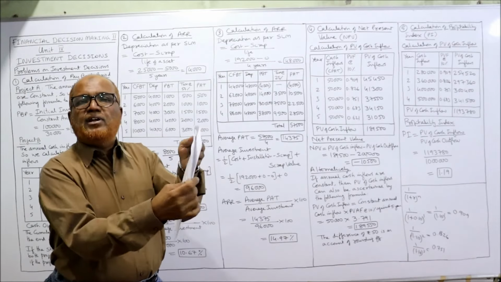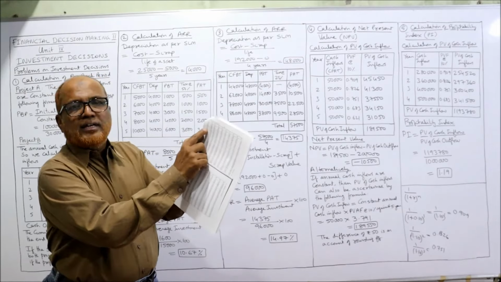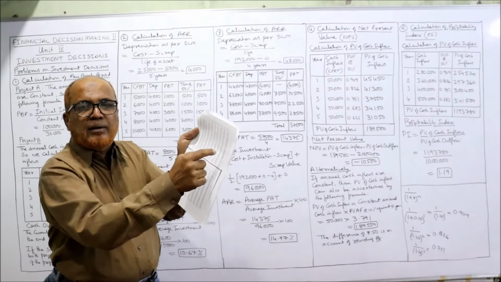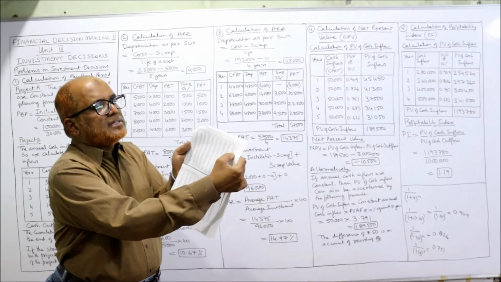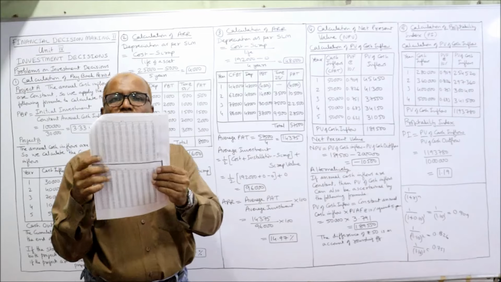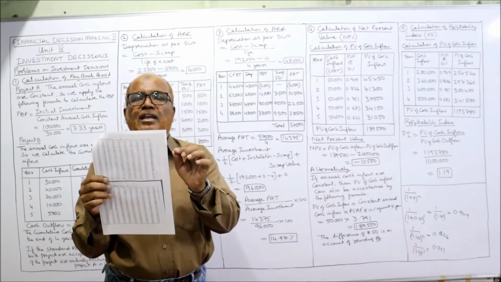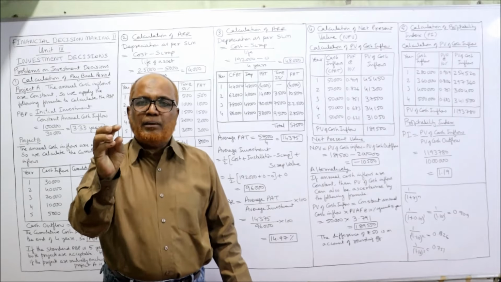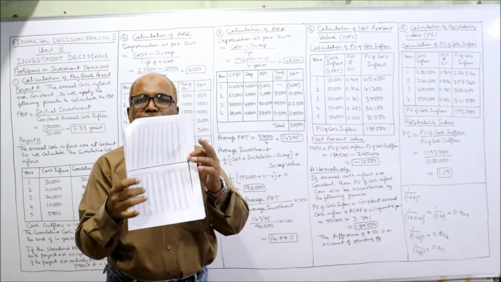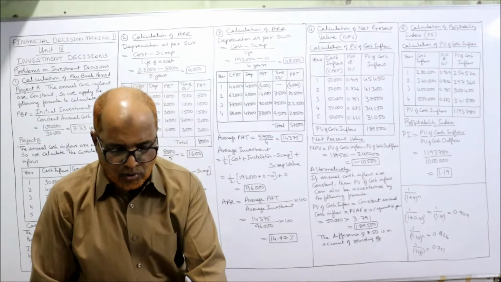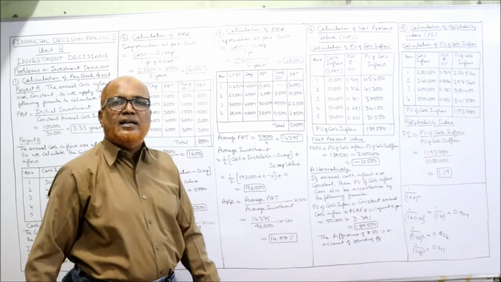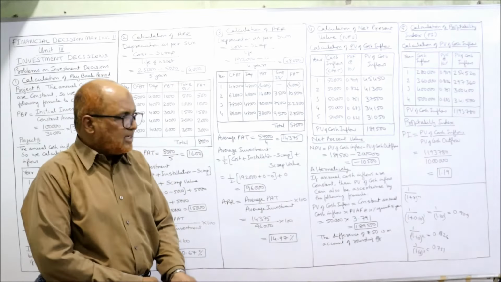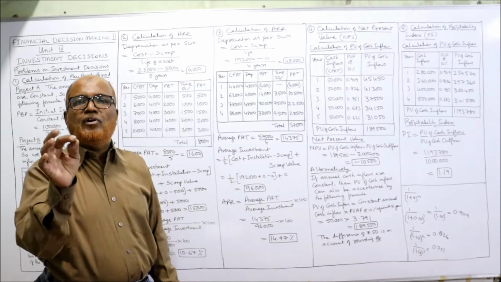Now PV of annuity of rupee 1, 5th year, in the row of 5th year under 10%, you will get 3.791. If you refer to the table, 3.791. This is the PV of annuity factor at 10% against 5 years. So we have taken here 3.791. Multiply 50,000 into 3.791, 1,89,550. This 1,89,550 is the PV of cash inflow.